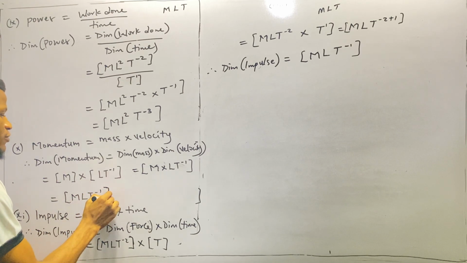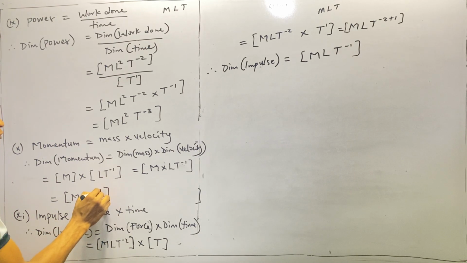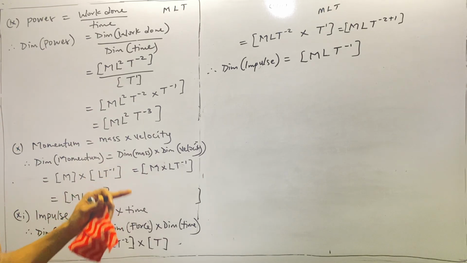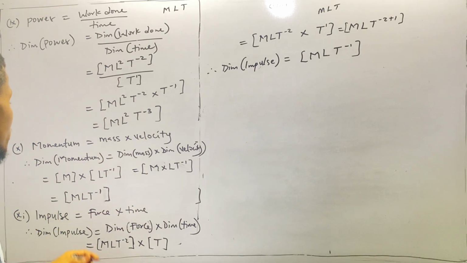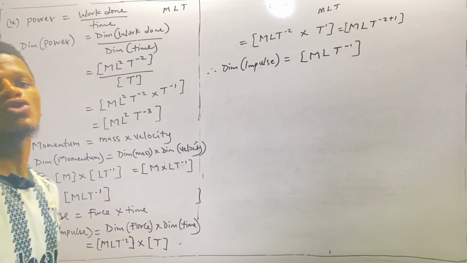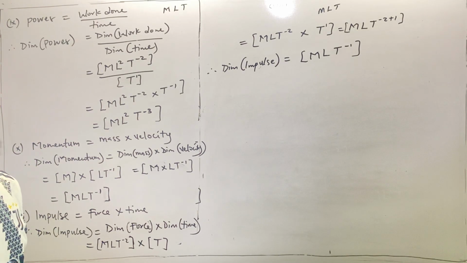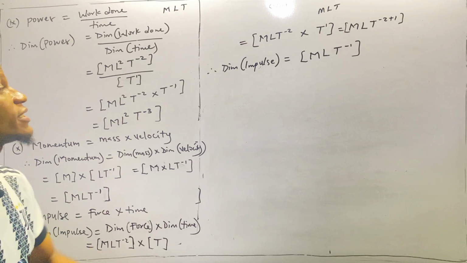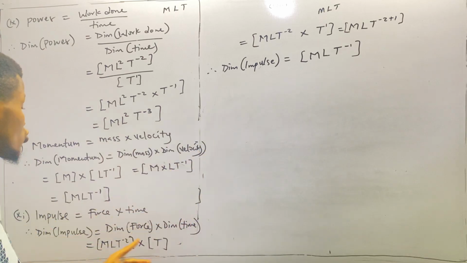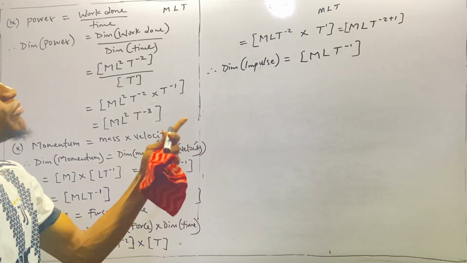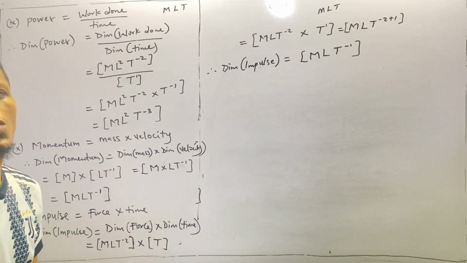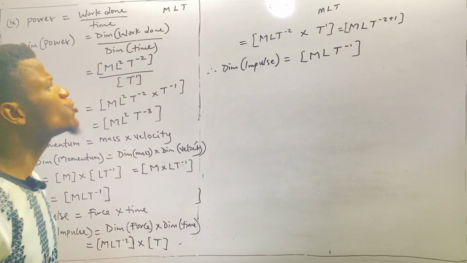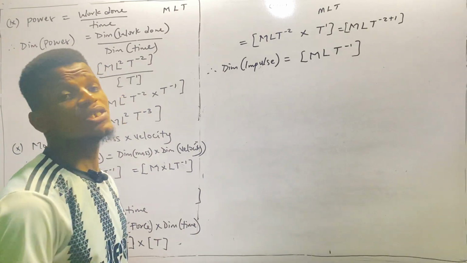The same thing as the dimension of momentum, MLT^-1. So you see that both of them have the same fundamental measurement, because they are equivalent. It takes impulse to create momentum, or it takes impulse to create change in momentum, which is also momentum.